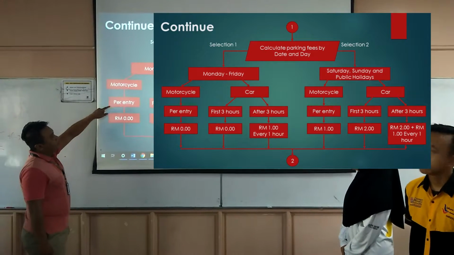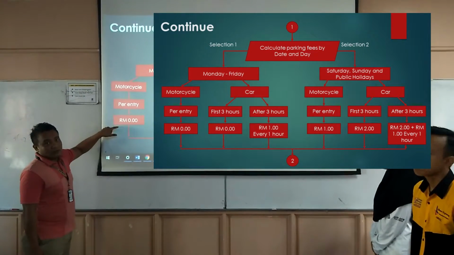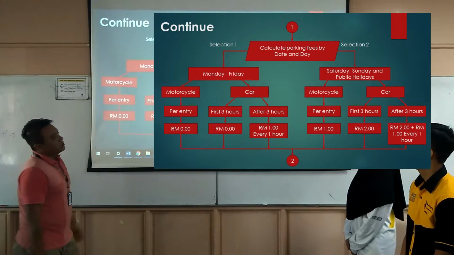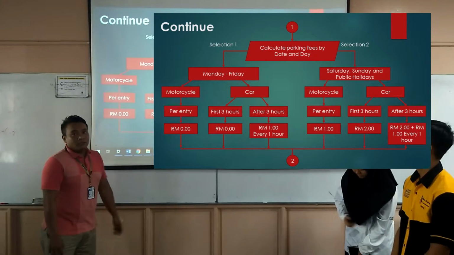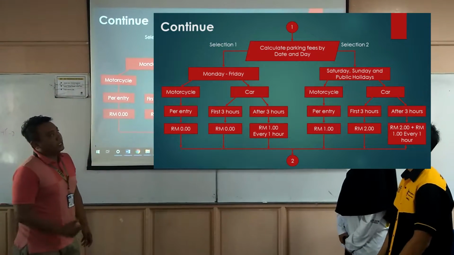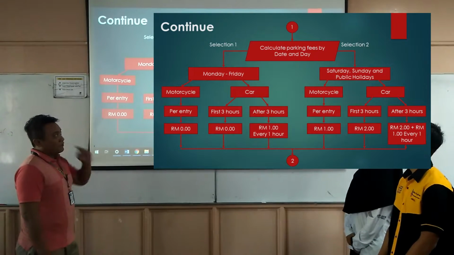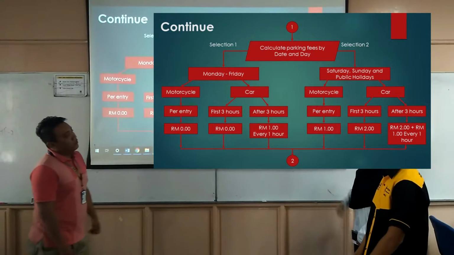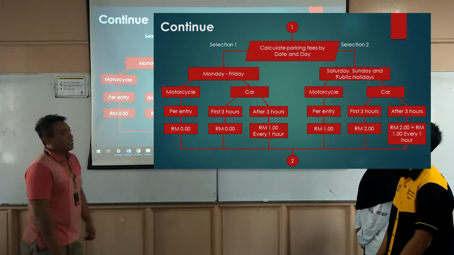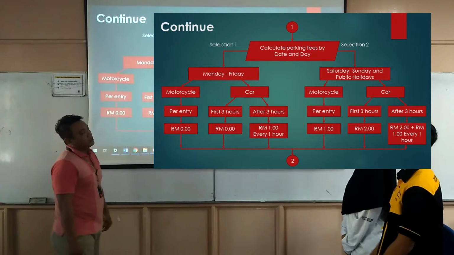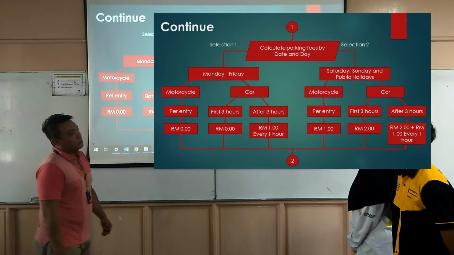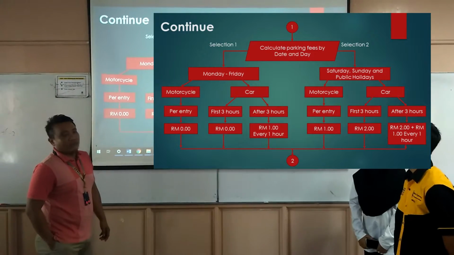For motorcycles, per entry for Monday to Friday is 0, which is free. And the car is the first 3 hours is free, and after 3 hours will be RM 1 ringgit every 1 hour. And the second selection is Saturday, Sunday, and public holiday, is divided into two, motorcycle and car. For motorcycle, per entry is RM 1 ringgit, and car for the first 3 hours is RM 2, and after 3 hours the RM 2 ringgit will add with RM 1 ringgit for every 1 hour.